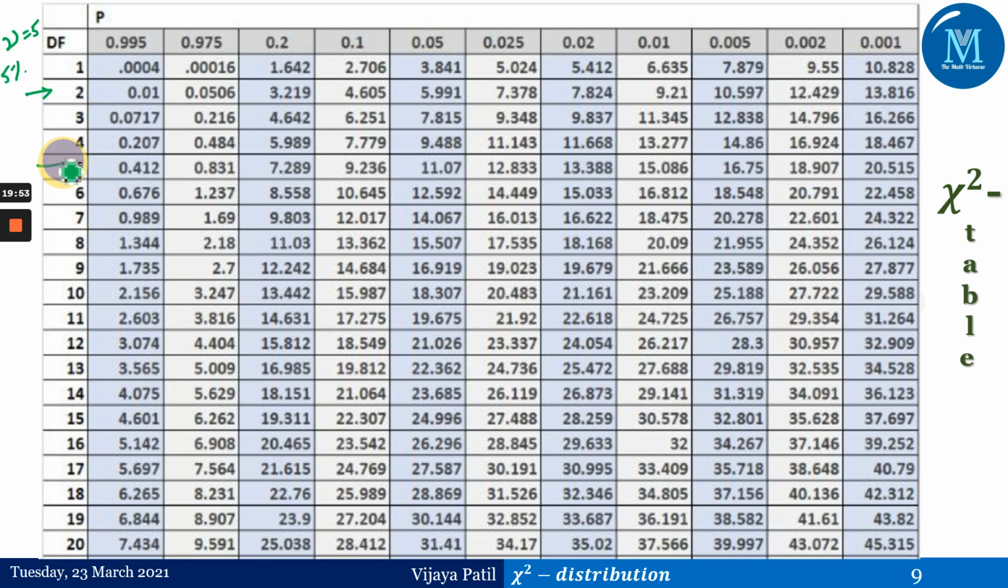So we have to see the value of chi-square nu alpha, as we defined it, in the row of 5 and below 0.05. What is it? It is 11.07. So this is the value for chi-square nu, where nu in this case is 5 and alpha equals 0.05, which is 11.07.